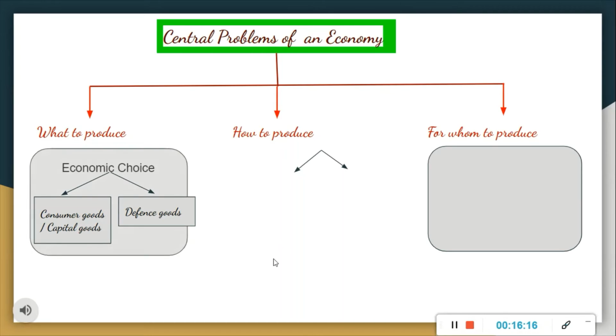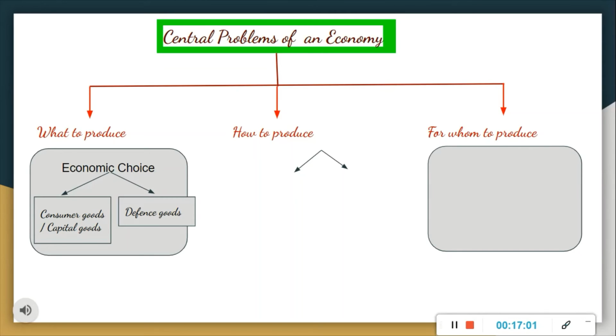Now, let's see the first point, what to produce. This problem refers to the decisions regarding the selection of different commodities and the quantities that need to be produced. Labor, land, machines, capital, equipment, tools, and natural means of resources are limited. Right? All the resources are limited. So, scarcity of resources, we know that we are having scarcity in resources, right? So, it is not possible to fulfill society's every demand, right? We cannot fulfill every demand, every need. Therefore, it needs to be decided what goods and services are required to be produced and what should be the quantity, how much quantity we have to produce.